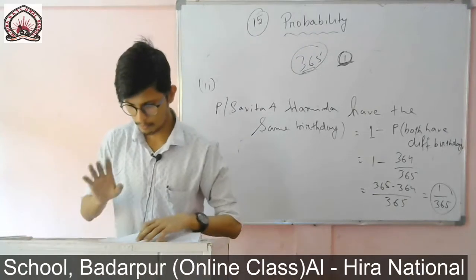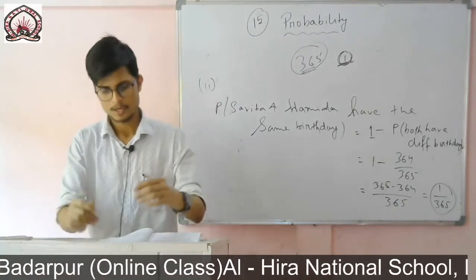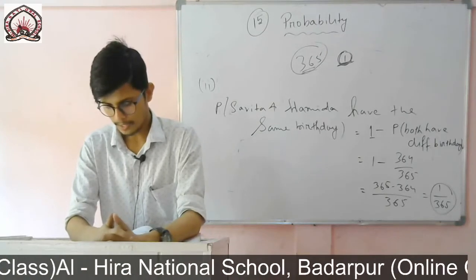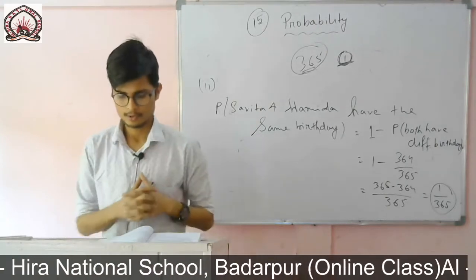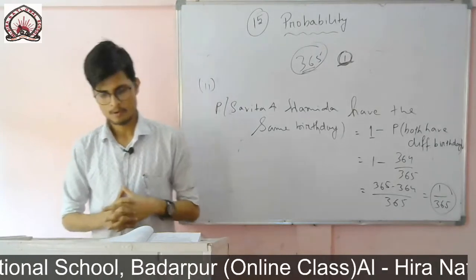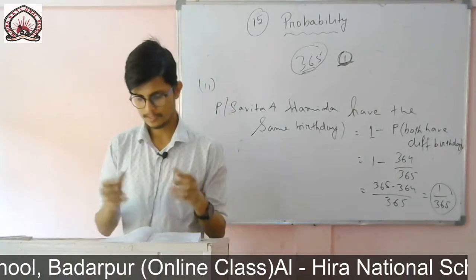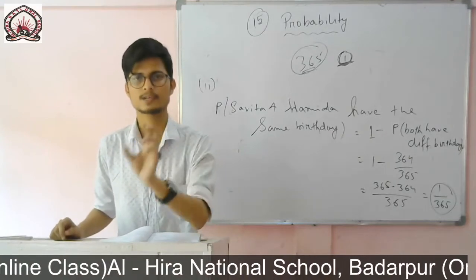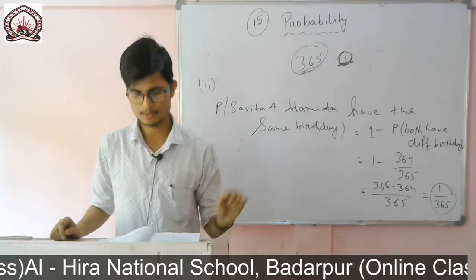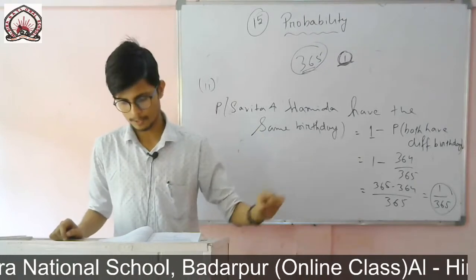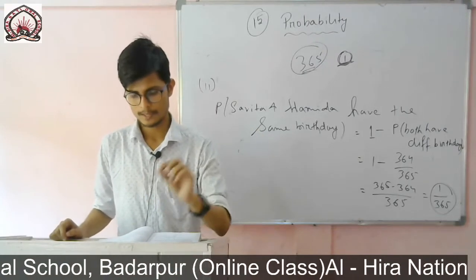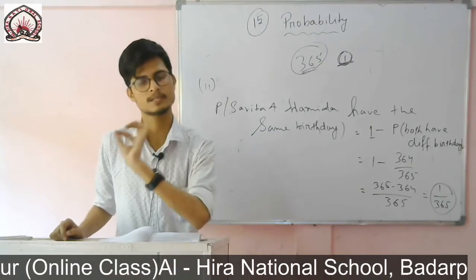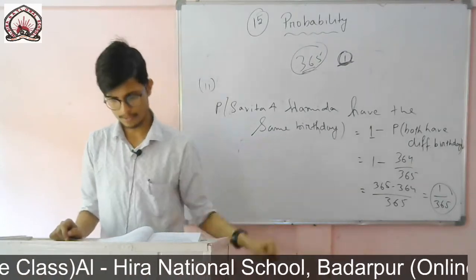Okay, you see in the book it is written very clearly. There are 40 students and only one card has to be chosen. So you can write: total number of students is equal to 40. That means the total number of possible outcomes will also be equal to 40. So you write the first line: the total number of students is 40, therefore the total number of possible outcomes is 40. Then you give Roman numeral 1.